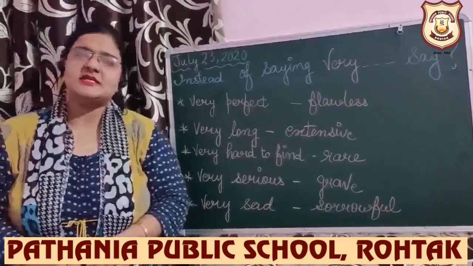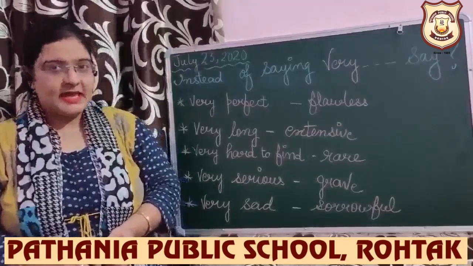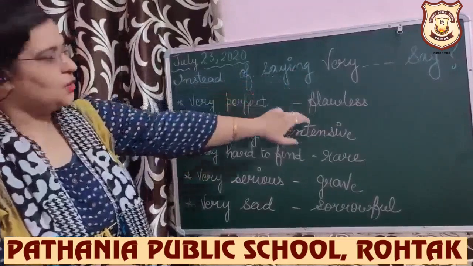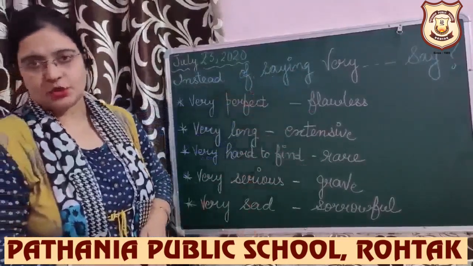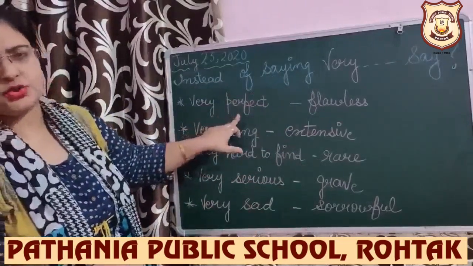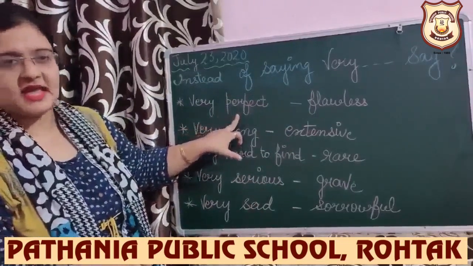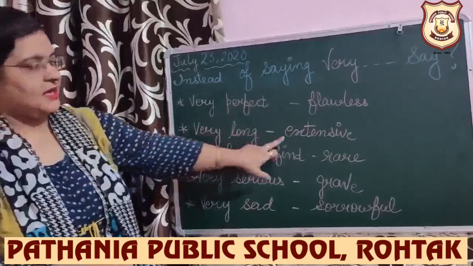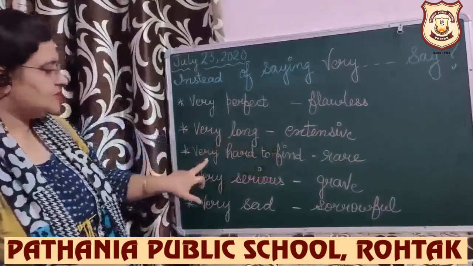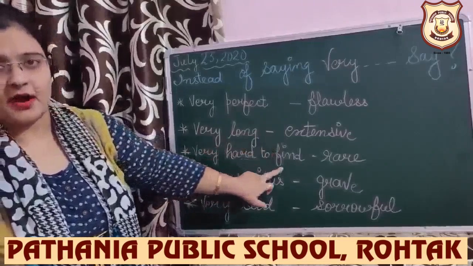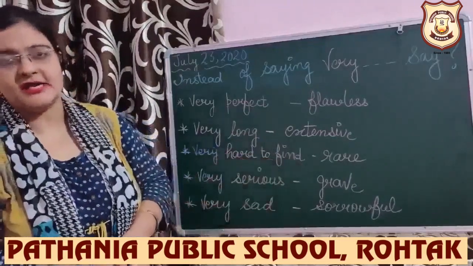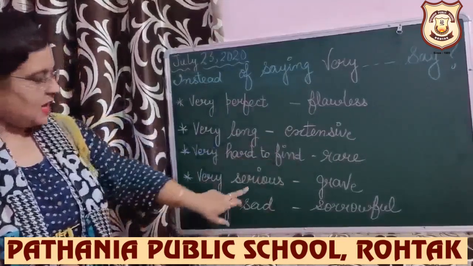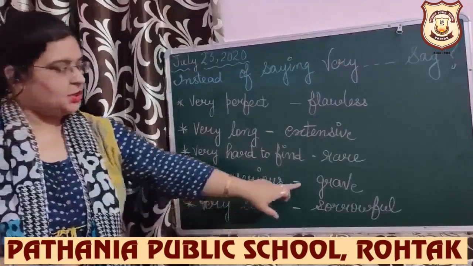Let's learn, instead of saying very, what can we say? Look here. Instead of saying very, you can use these words. If you are supposed to say very perfect, do not say very perfect. Instead say flawless. Instead of saying very long, say extensive. Instead of saying very hard to find, use rare. It's rare. Next is very serious. For a very serious place, use grave.